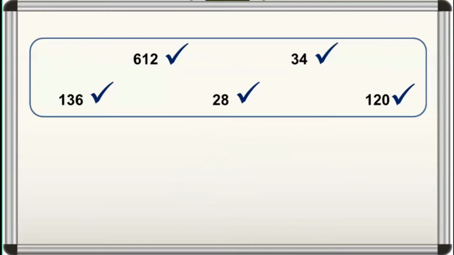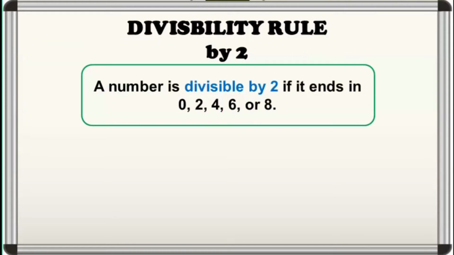Observe those numbers that are divisible by 2. What are their last digits? Correct. These numbers end with 0, 2, 4, 6, or 8, or they are even numbers. Whereas, the numbers that end with 1, 3, 5, 7, or 9, or odd numbers, are not divisible by 2. Therefore, we say that a number is divisible by 2 if it ends with 0, 2, 4, 6, or 8.